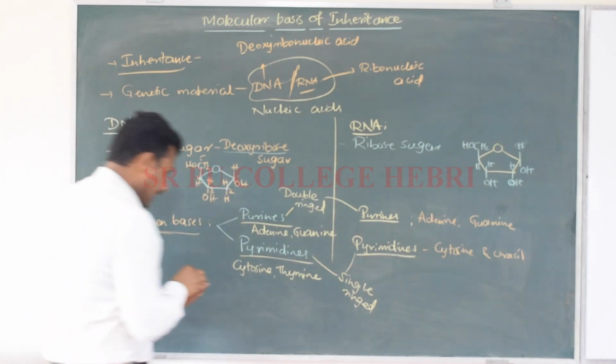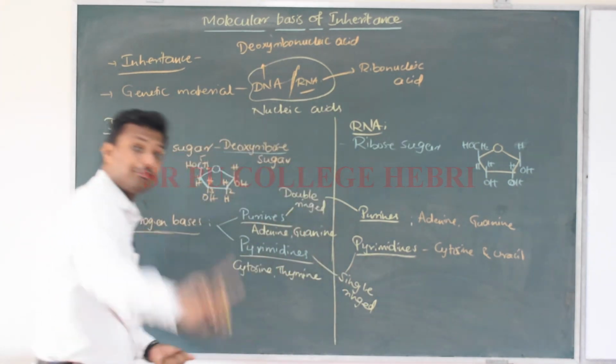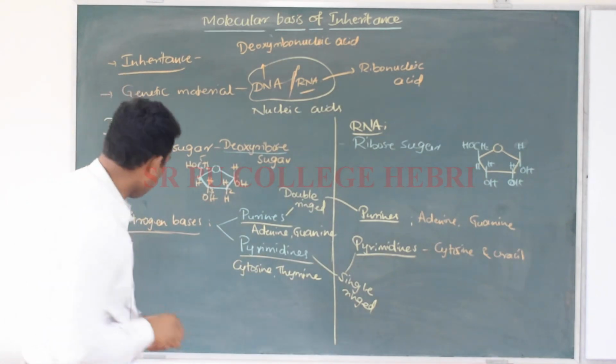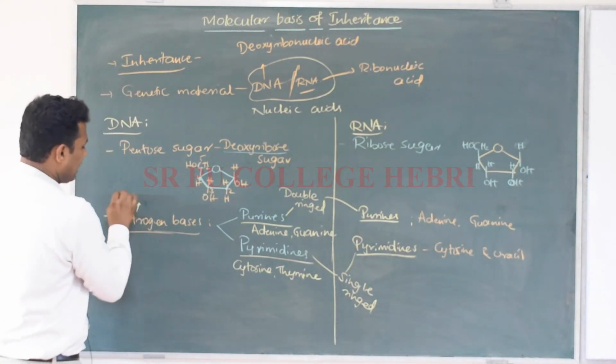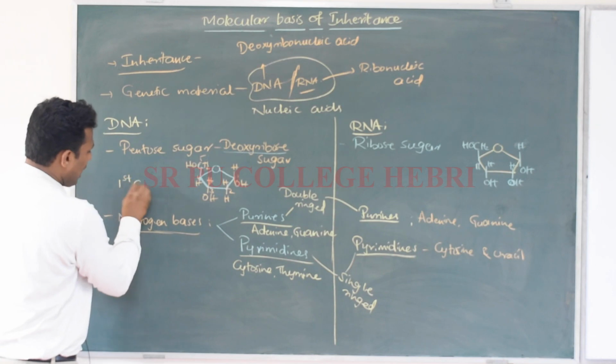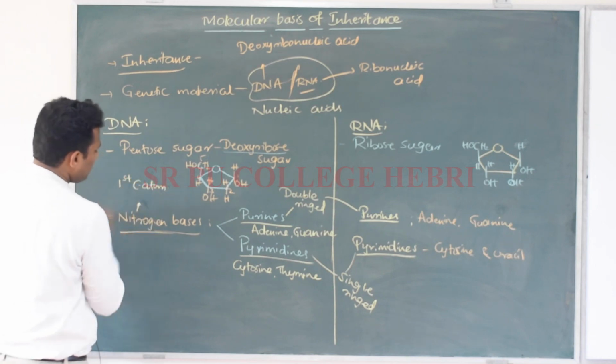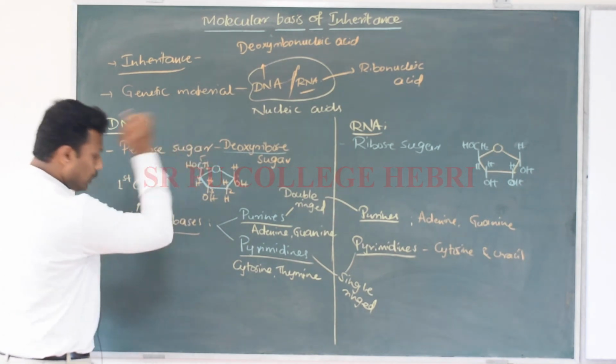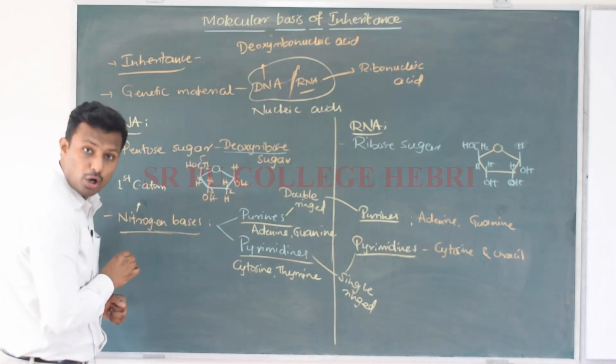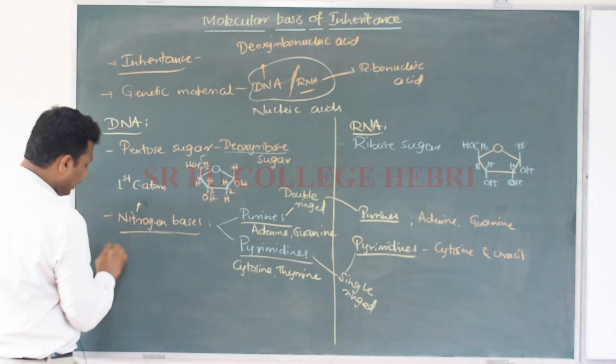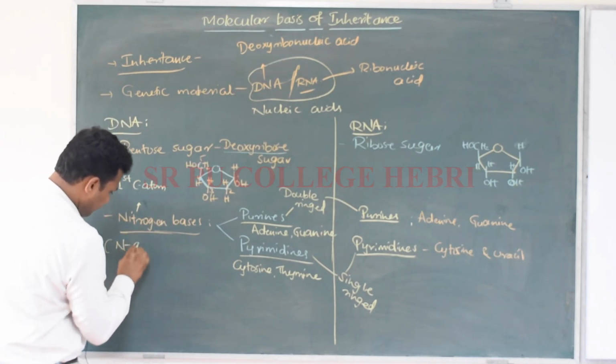To which carbon atom is the nitrogen base attached on the pentose sugar? That carbon atom is nothing but the first carbon atom. The nitrogen base is attached to the first carbon atom of the pentose sugar, and by which bond? By the N-glycosidic bond.